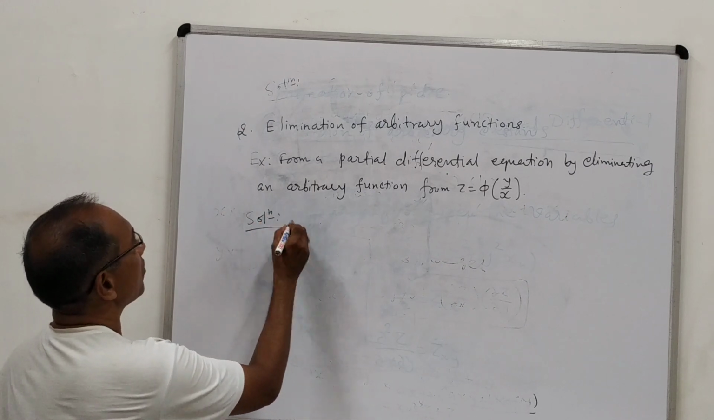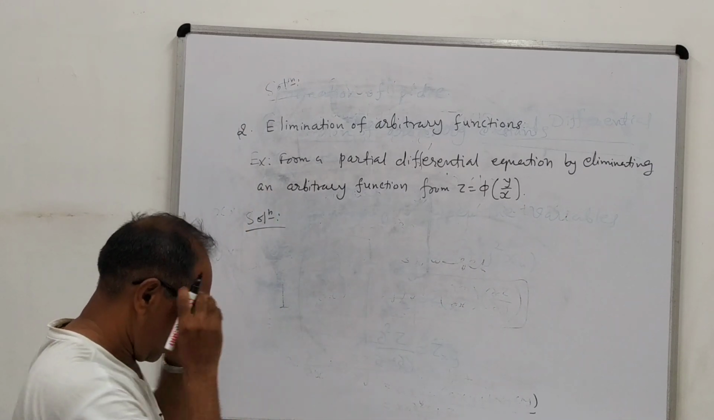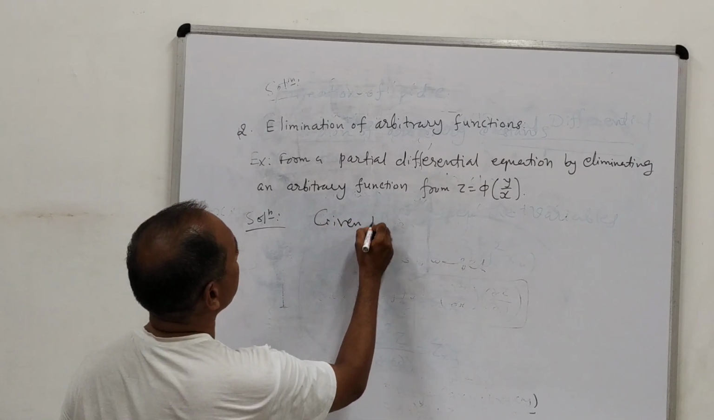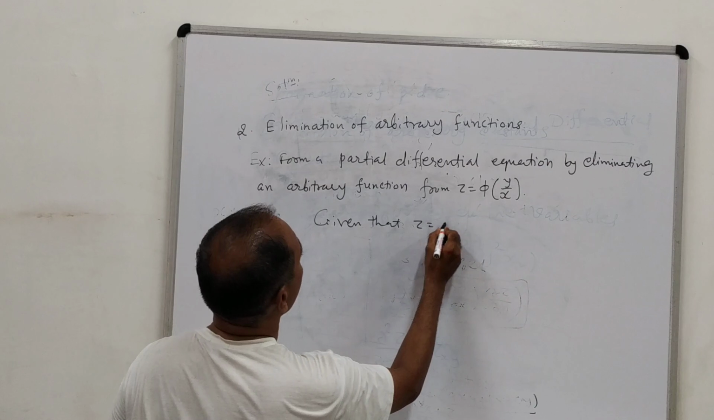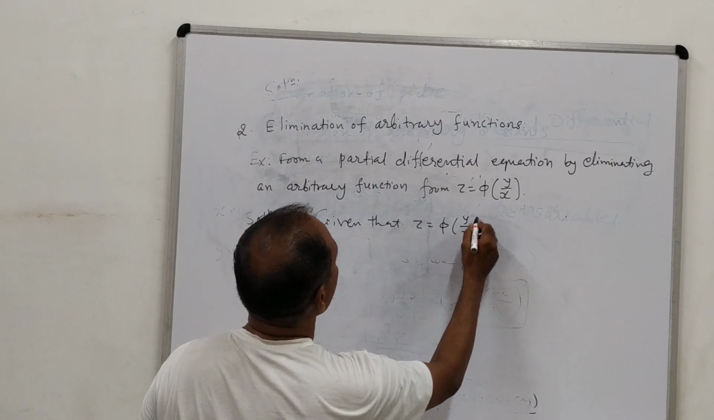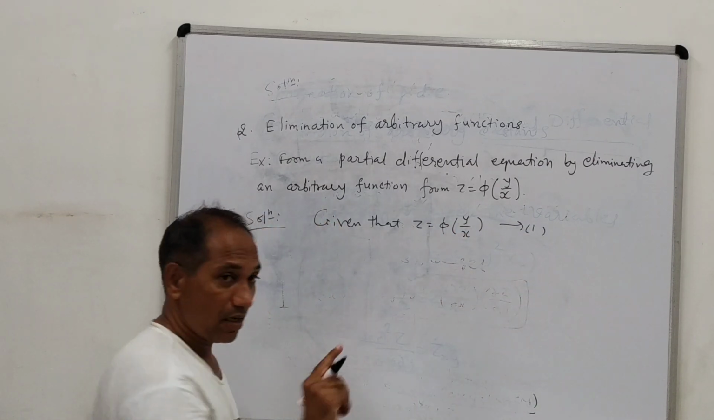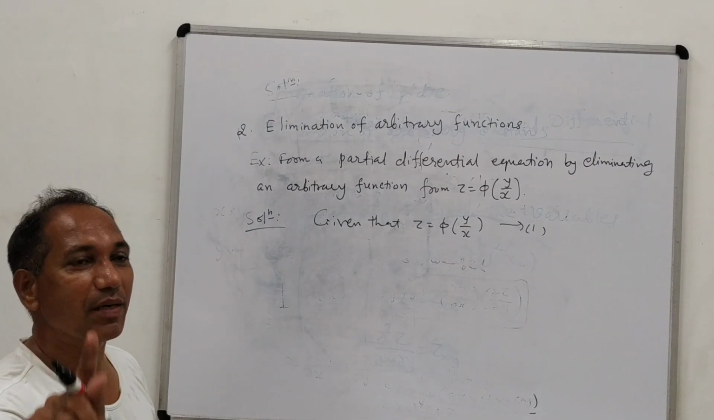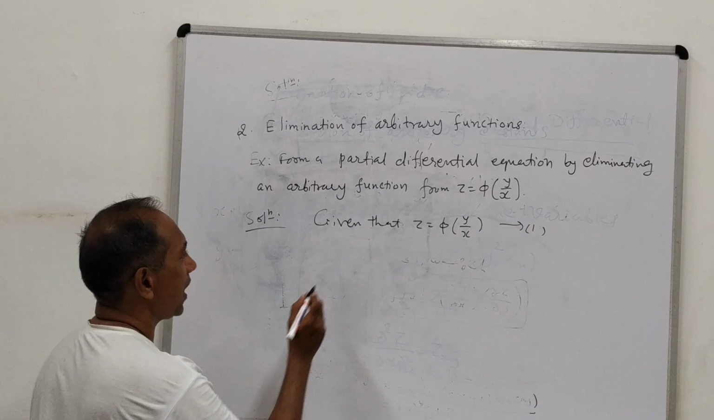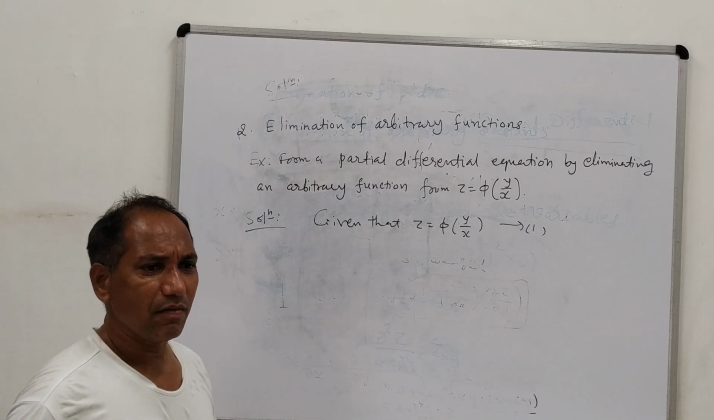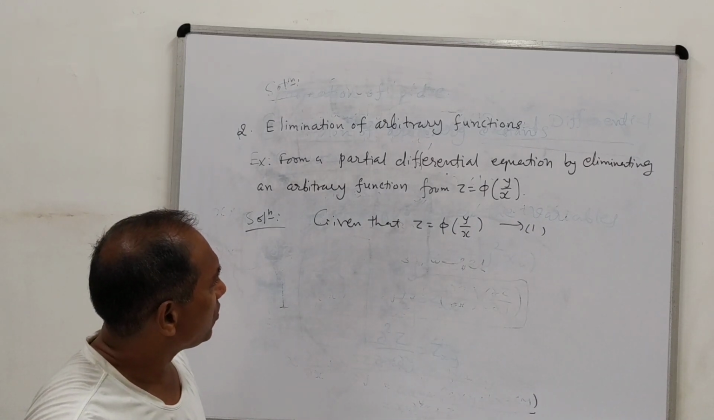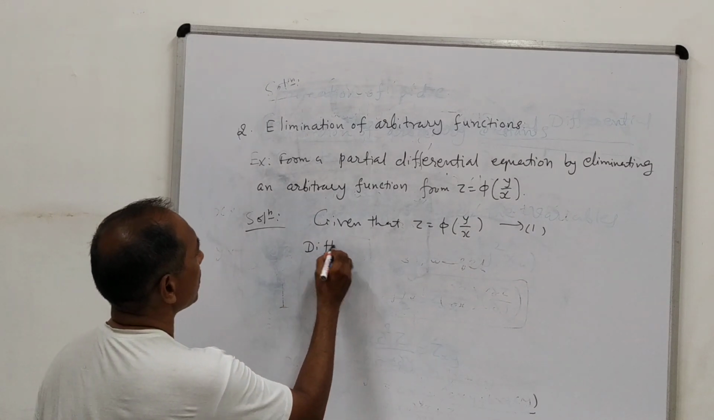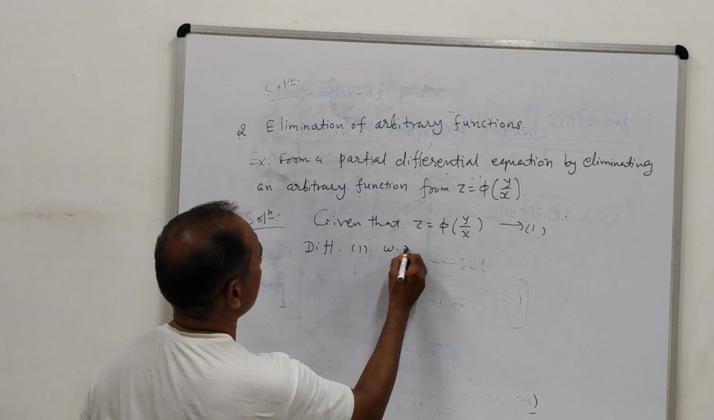As I told you, from the question, first of all you note down what is given to us. So here, given that z equal to phi of y upon x, we give it equation number 1. Our target, must keep in mind, is to eliminate phi. To eliminate anything, we will make use of partial derivatives. So here we will find its partial derivatives. So differentiating 1 with respect to x.